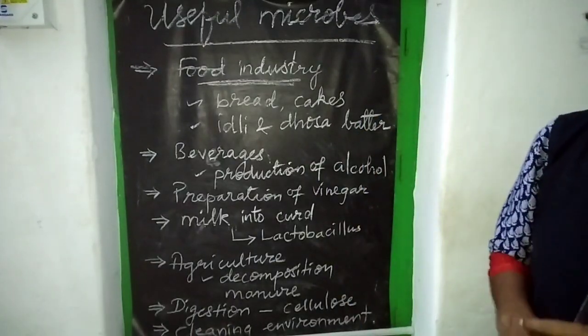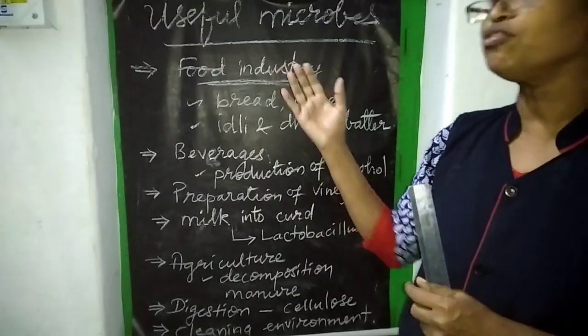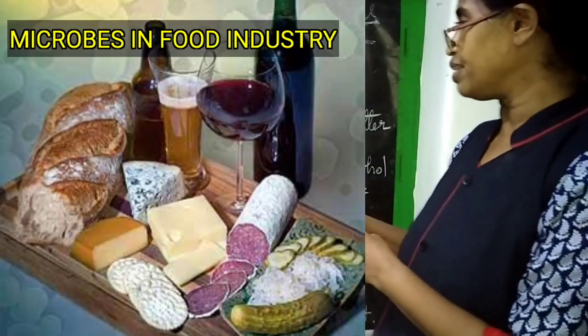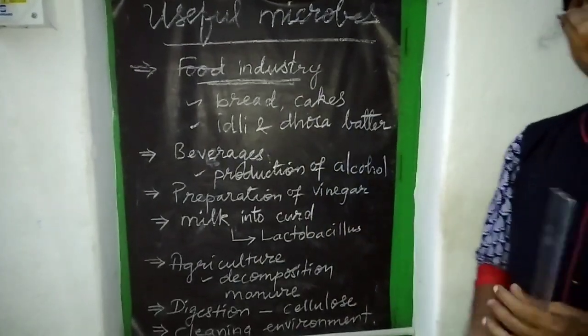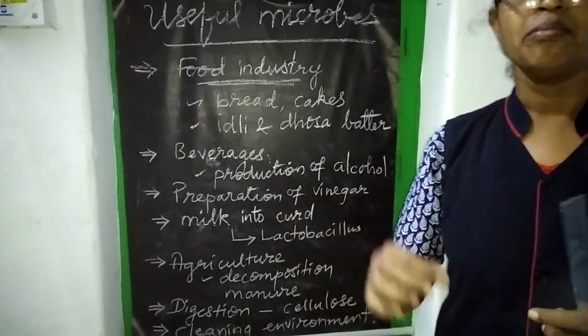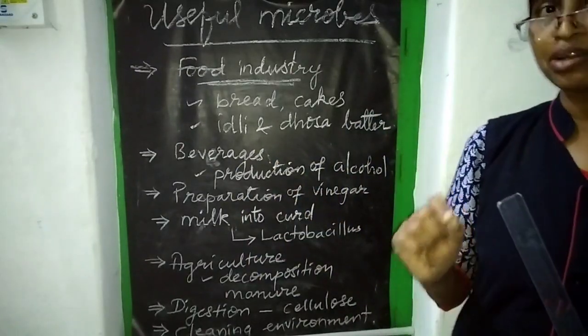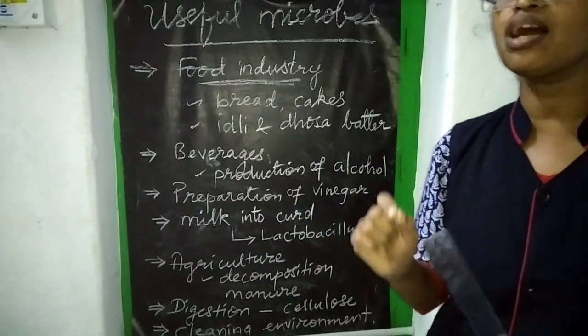The first one is the role of microbes in the food industry. For making bread, cakes, buns and so on, yeast is involved. Yeast is a microorganism, a unicellular fungus.